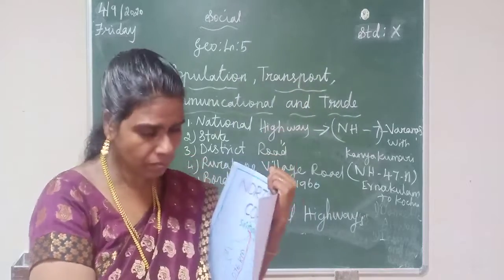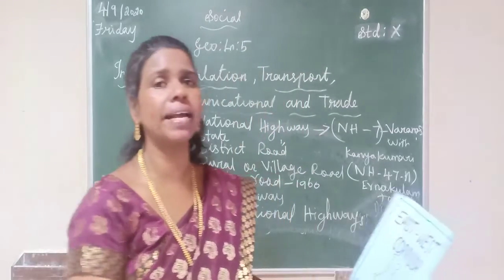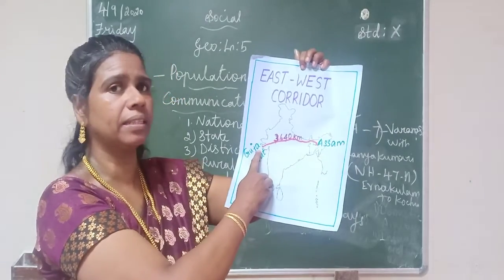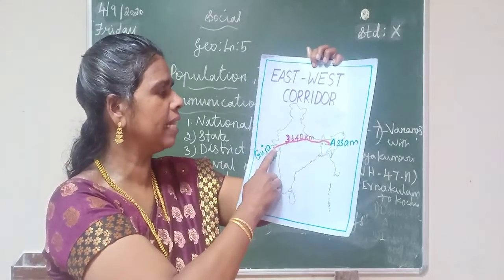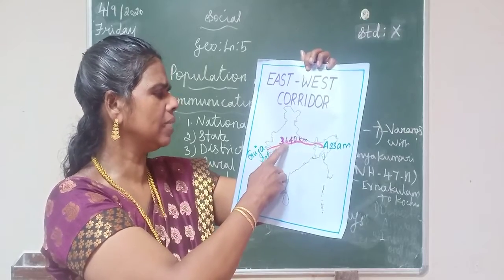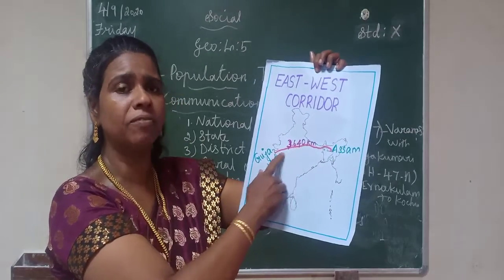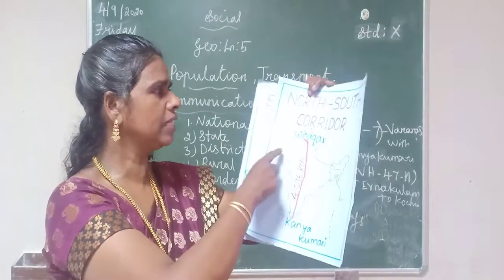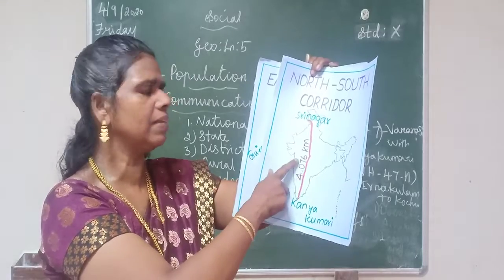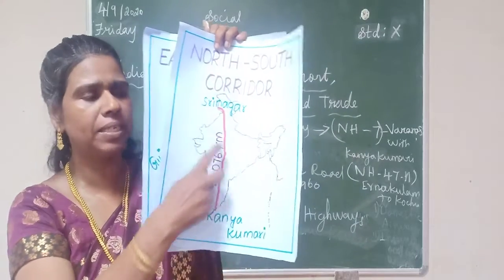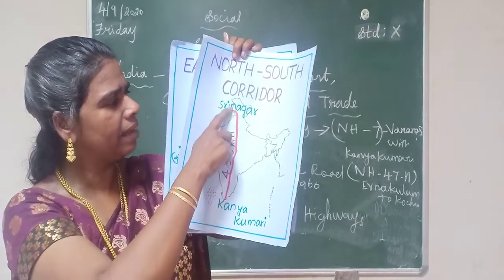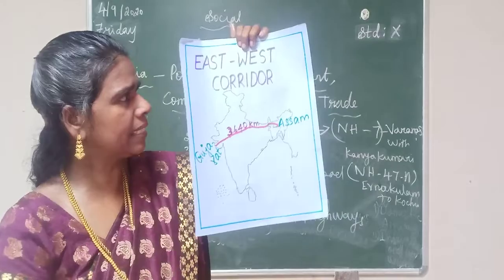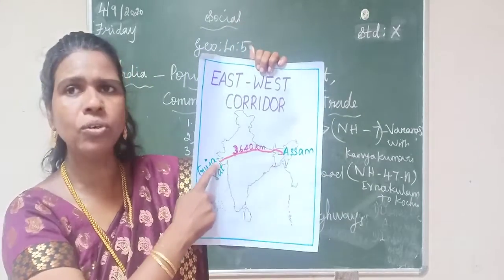Then the next one is the east-west corridor. It runs from Assam to Gujarat. The length of this road is 3,640 kilometers. The length of the north-south corridor is 4,076 kilometers. This is the north-south corridor, Srinagar to Kanyakumari. This is the east-west corridor, Assam to Gujarat.